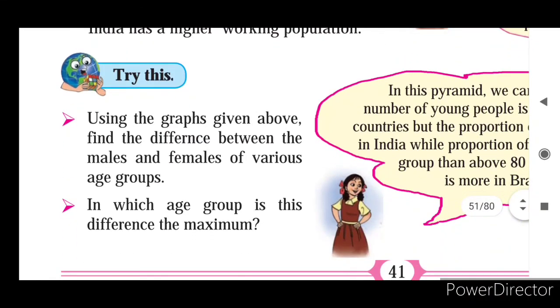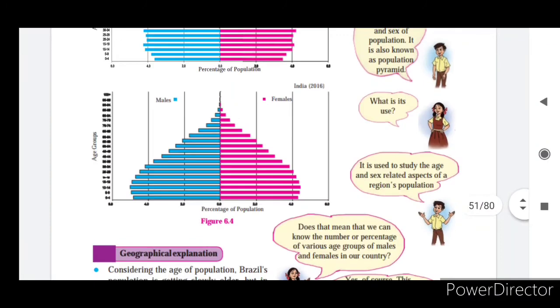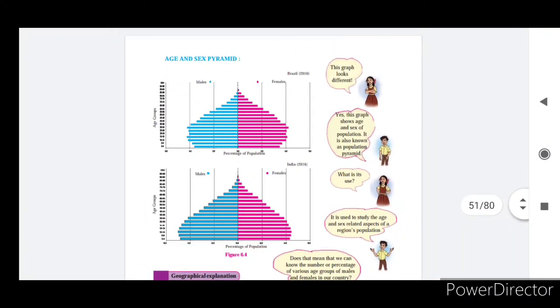See, try this. Using the graph given above, find the difference between the males and females of various age groups. You have to study the graph, and according to age group you have to find out the number of females and males. In which age group is this difference the maximum? First you have to find the answer to the first question, then you will find the answer to the second question. I hope you understood the pyramid of age and sex ratio.